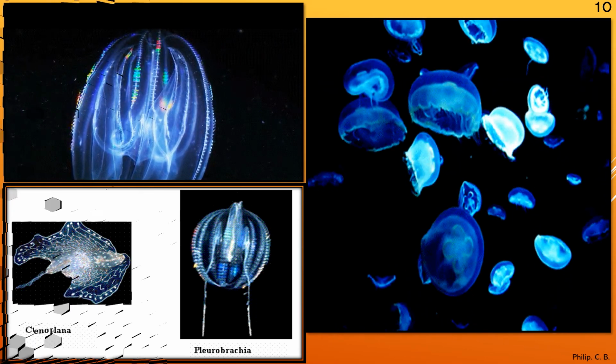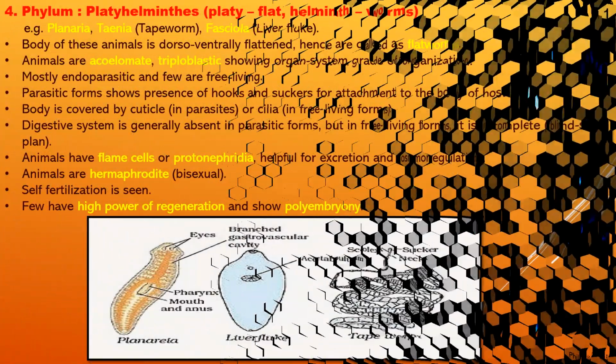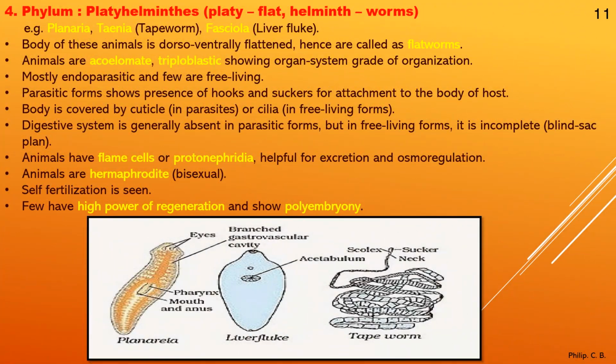Okay, now we come to the fourth phylum, phylum Platyhelminthes. As I told, platy means flat, helminth means worms. Example, Planaria, Taenia or tapeworm, Fasciola, that is liver fluke. So you can see here three examples: liver fluke, tapeworm and Planaria.